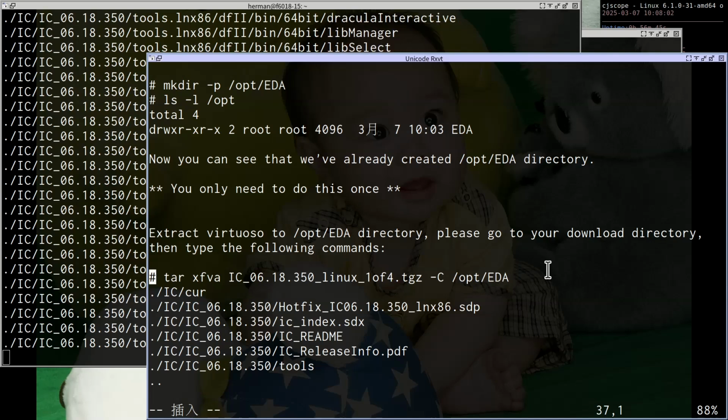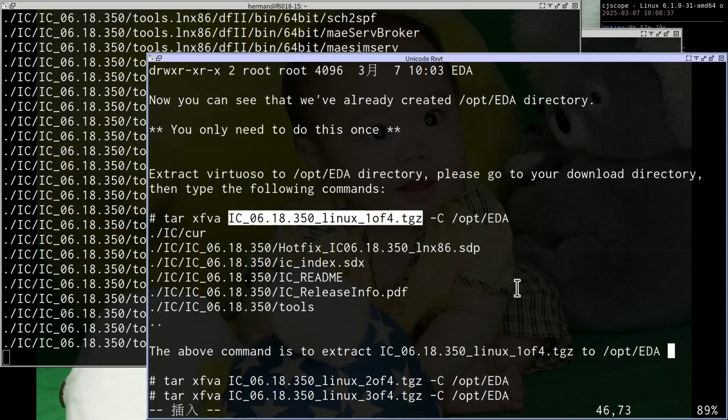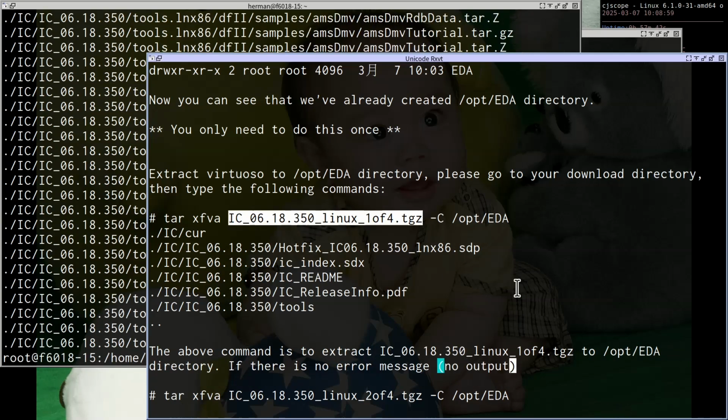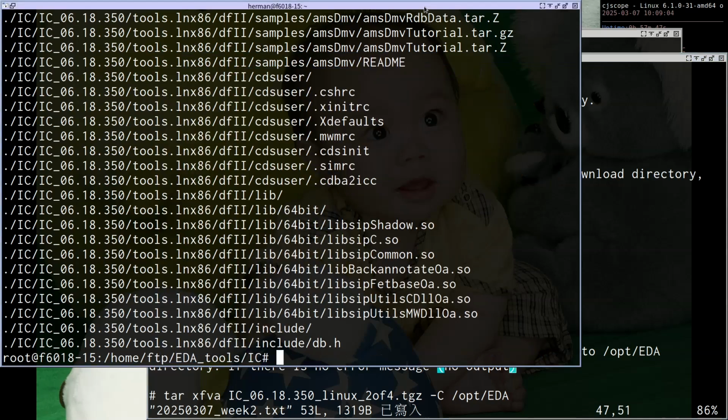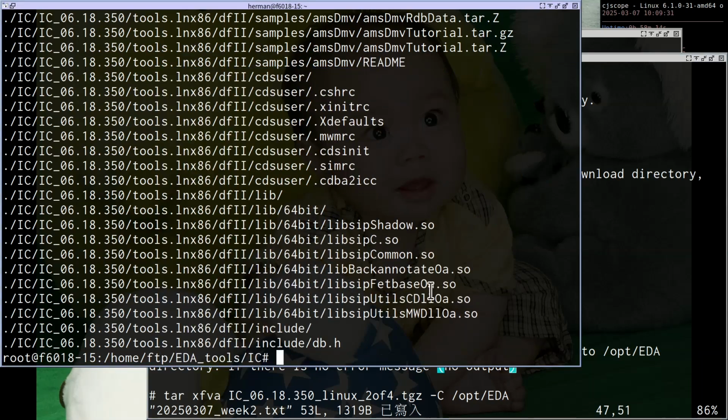Okay, let me explain what no error message means. You see, I already completed this process and it doesn't show any message. It didn't tell you that it has completed this command successfully. But if something is wrong with the command or the file, it will show you. However, if it did not show you any error message, that means no output, then this process is complete.